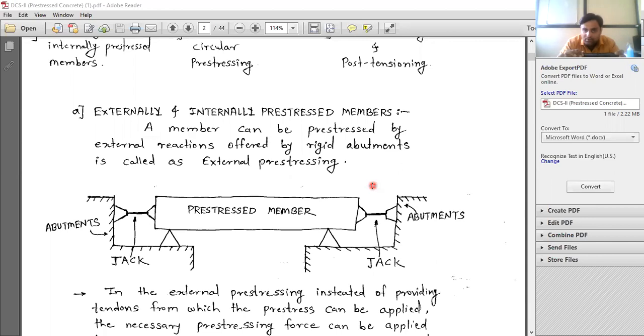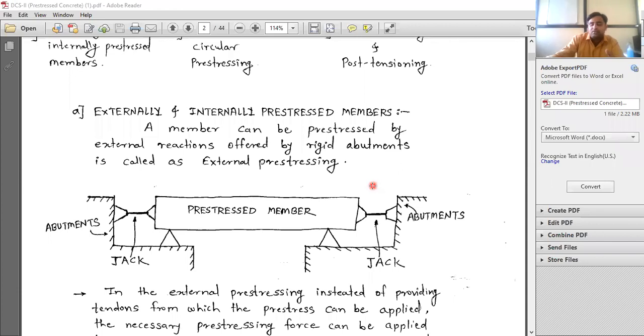And in the previous lecture, whatever I have explained you, that tendon is there, it is outside that formwork, and then we apply the stress, and stress is introduced in the steel, and then it is transferred to the concrete. That is called as internally pre-stressed members. So what is the basic difference? In external pre-stressed members, you directly apply the pre-stressing force on the member. And internally pre-stressing means what? You are introducing the stress in the steel, but your objective is to introduce it in concrete, so steel is transferring that to the concrete. Okay, that are called as internally pre-stressed members.